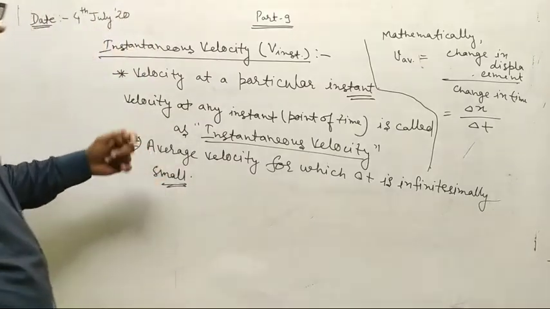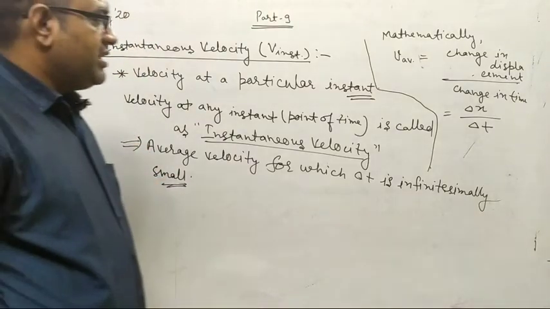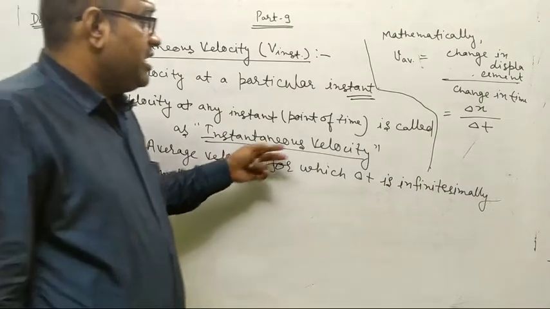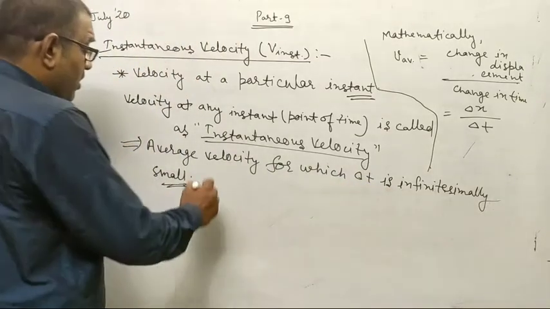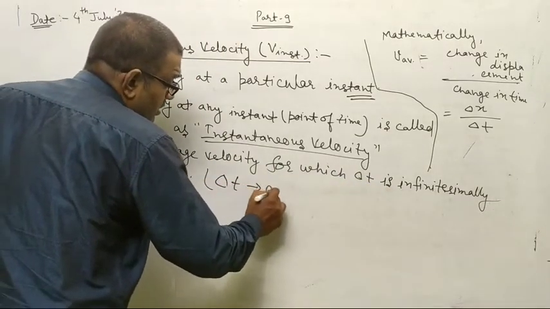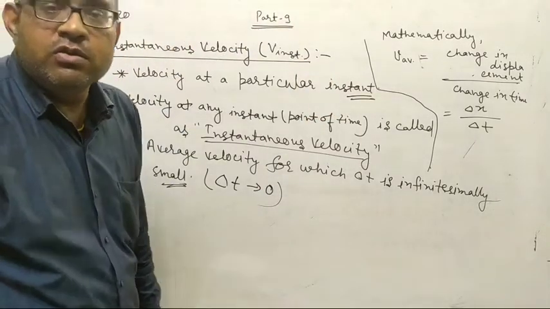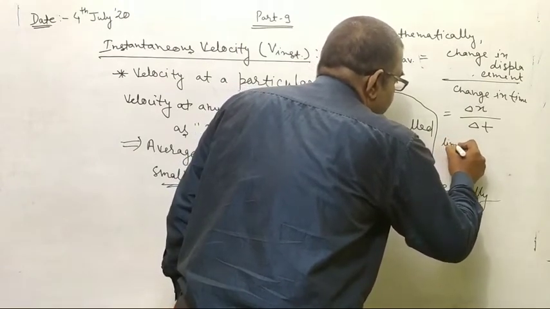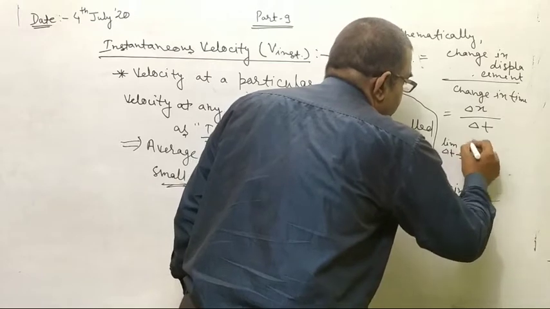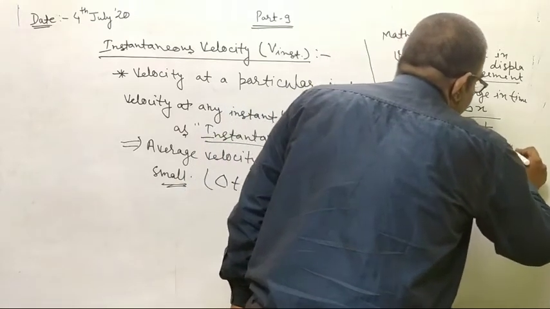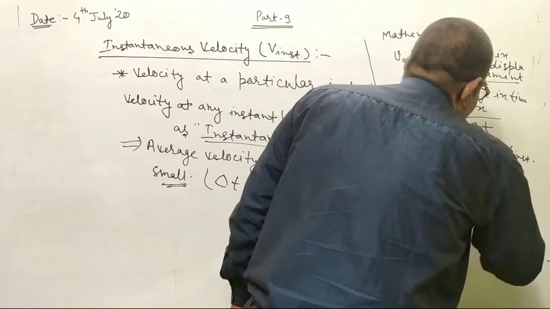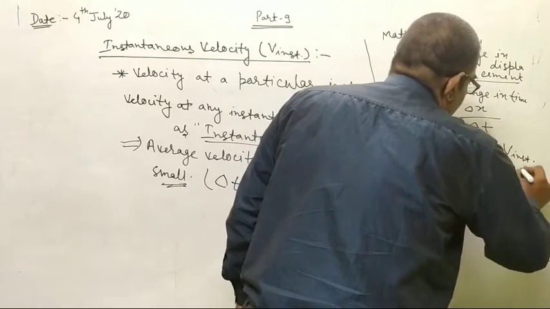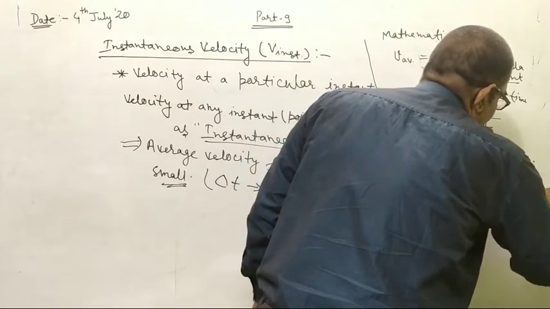But here we had applied a condition that for instantaneous velocity, delta t is infinitely small, or you can say that delta t tends to 0. So if I am saying limit delta t tends to 0 in V average, then it becomes V instantaneous. And if it is V instantaneous, it means limit delta t tends to 0 of del x upon del t.